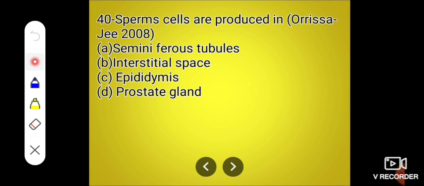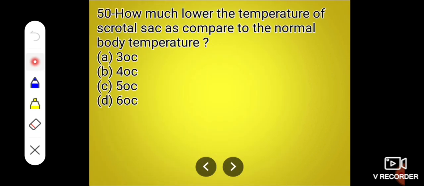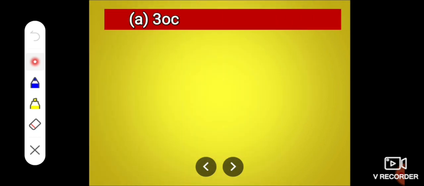Sperm cells are produced in, very simple question, A. Seminiferous tubule, B. Interstitial space, C. Epididymis, and D. Prostate gland. The answer is seminiferous tubule. The sperm cells are produced here in the seminiferous tubule. Next, how much lower is the temperature of the scrotal sac compared to normal body temperature? 3 degree, 4 degree, 5 degree, or 6 degree Celsius. The correct answer is 3 degree centigrade.